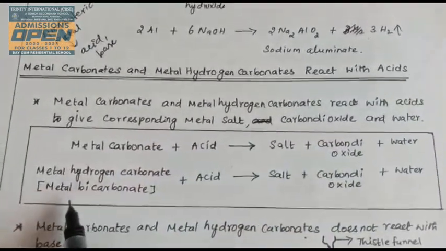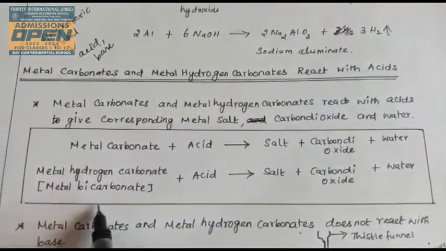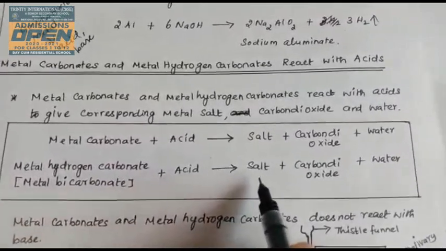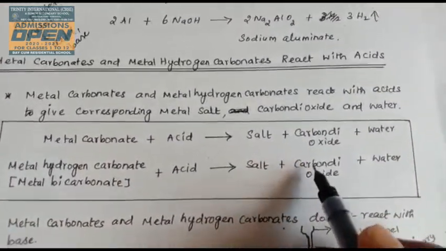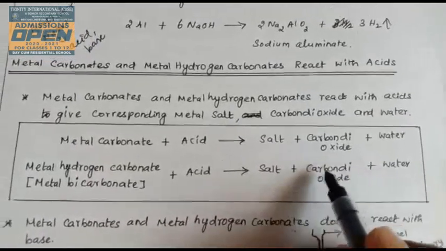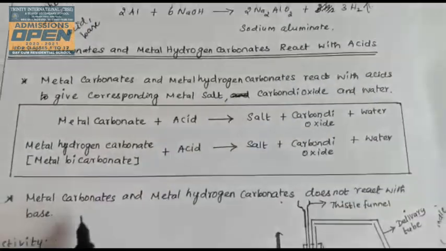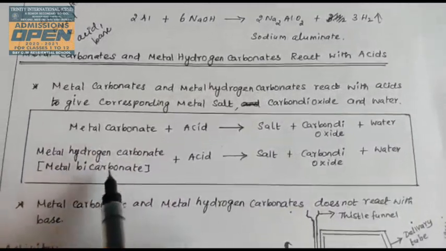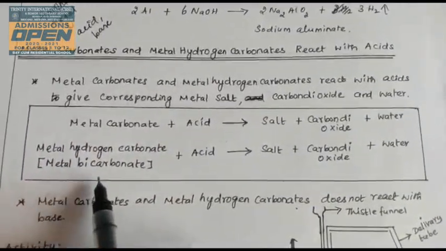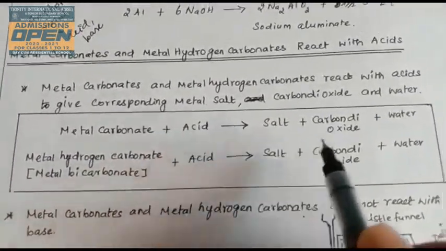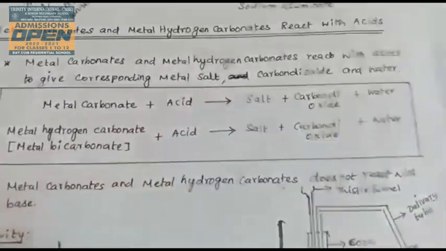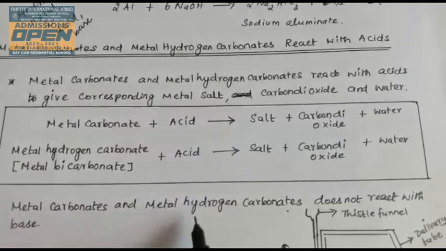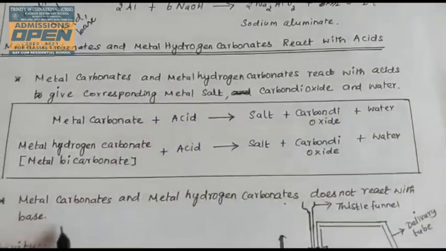A metal hydrogen carbonate, that is a metal bicarbonate, reacts with an acid to form salt and carbon dioxide, with brisk effervescence of carbon dioxide gas, and water is formed. So generally metal carbonates and metal hydrogen carbonates react with acids to evolve carbon dioxide gas and produce salt and water. But metal carbonates and metal hydrogen carbonates do not react with bases.